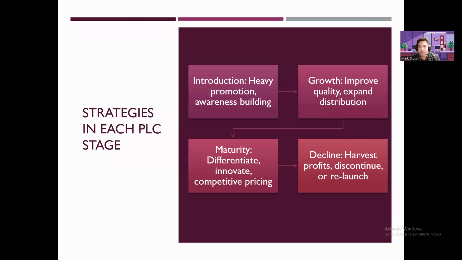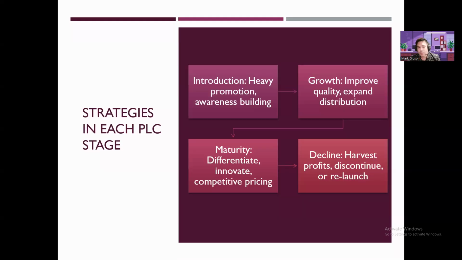Make sure that each offering is well differentiated from the rest. Then we have decline: we make sure to harvest profits, discontinue, or relaunch. If we see that sales are declining, we understand why, and there's the opportunity to innovate. If there's really none, then we discontinue, or we just stop this product from being marketed. Okay?